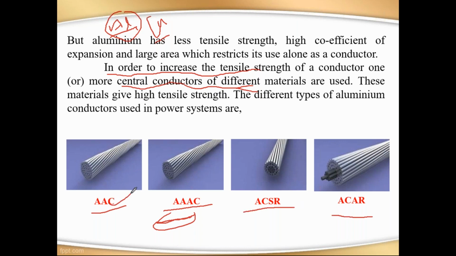One is AAC, all aluminum conductor. The second one is all aluminum alloy conductor. The third one is aluminum conductor with steel reinforcement. Here, if you see this midpoint, the central area is made of steel and the outer area is aluminum.